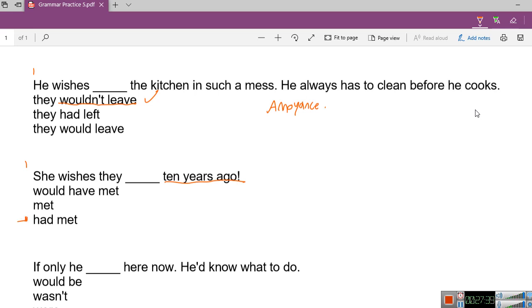So in this case, 10 years ago, we know she's talking about something she wishes to change in the past. So if we want to change something in the past, we use the past perfect. The answer here is the past. Past wish.